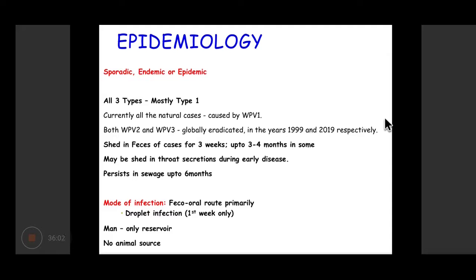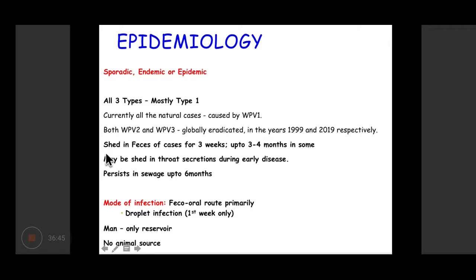So epidemiologically speaking, it used to occur in sporadic, endemic, or epidemic forms. All three types used to cause infection, but wild poliovirus type 1 was the most common, and currently all natural infections are caused by wild poliovirus type 1, because both type 2 and type 3 have been eradicated globally in the years 1999 and 2019 respectively. So type 2 was the first poliovirus to be eradicated, followed by type 3, and type 1 is still causing disease in few countries that we can see.